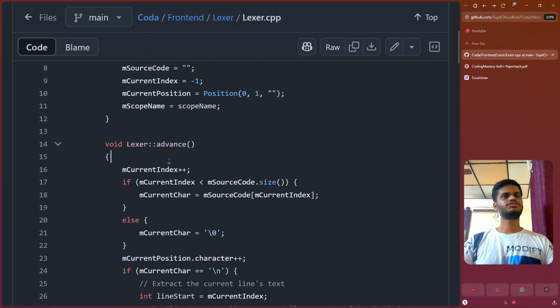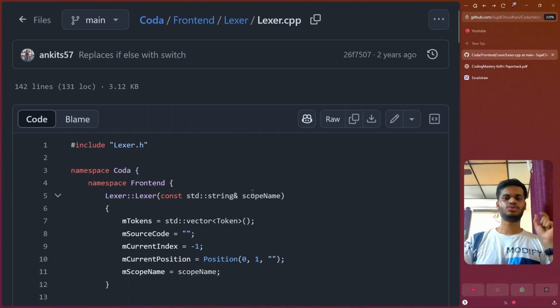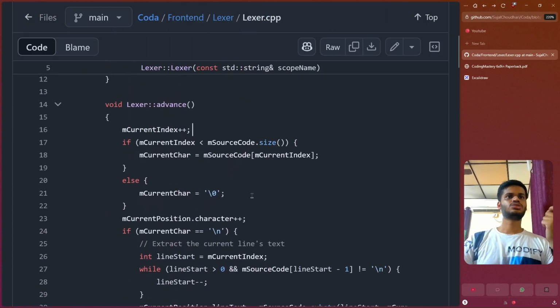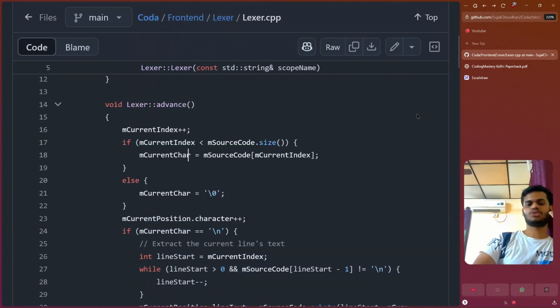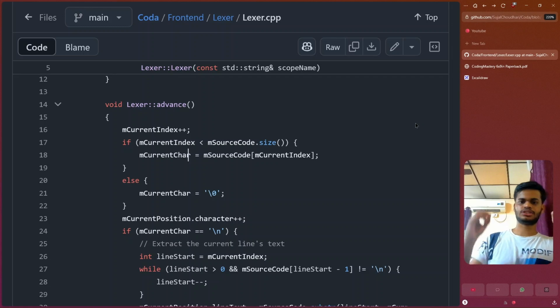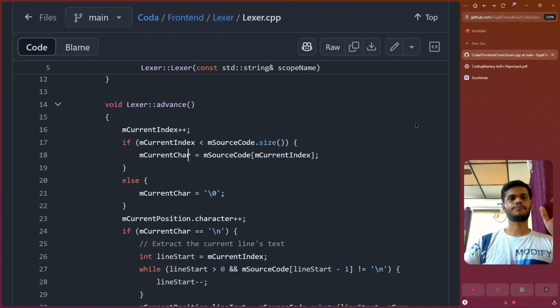Now this advance function is nothing but just to increment the index, and we have made a parameter to store what the current character is. So we need to update it here also. And if the current character is not found, what we will do is just extend the current string and add backslash zero to it, or throw an error message that the string has ended, or maybe just shut down the lexing part and return what our tokens are.